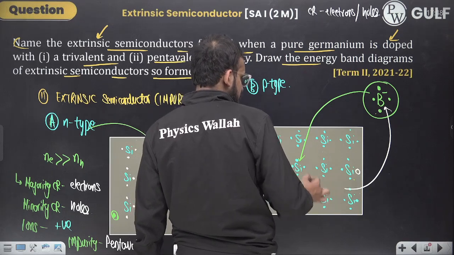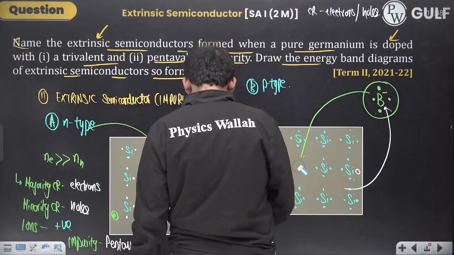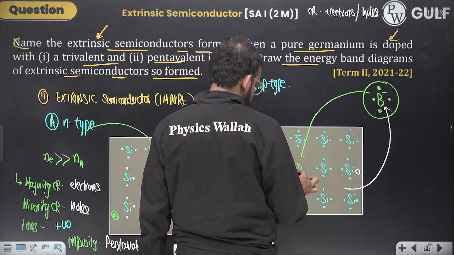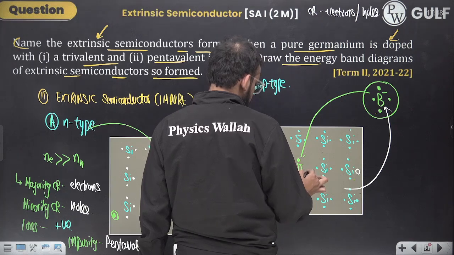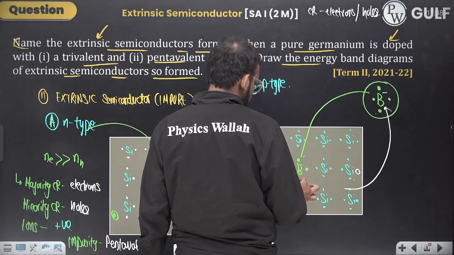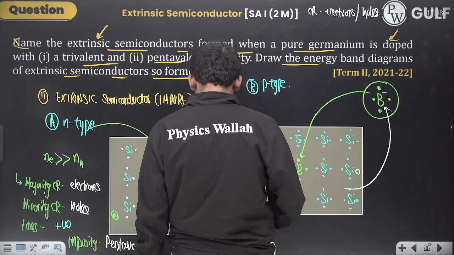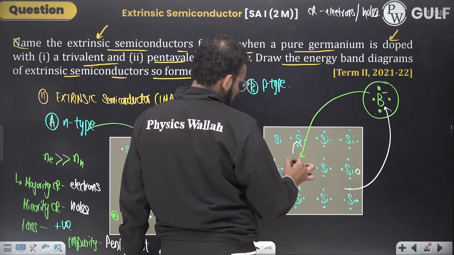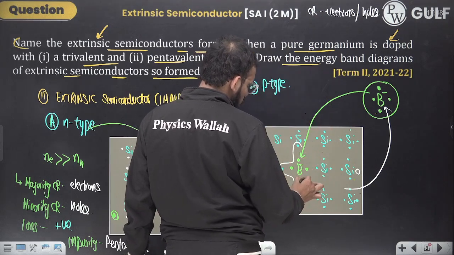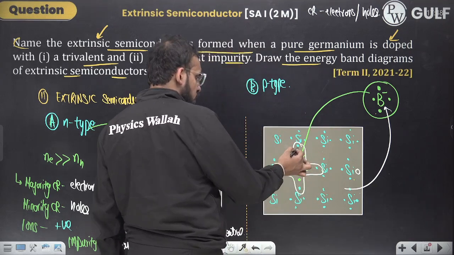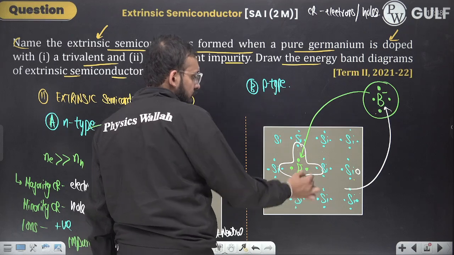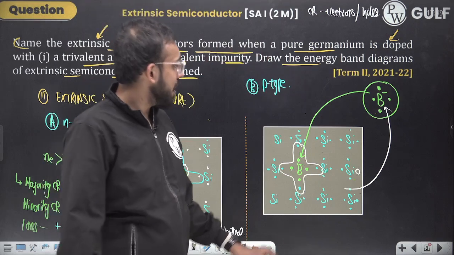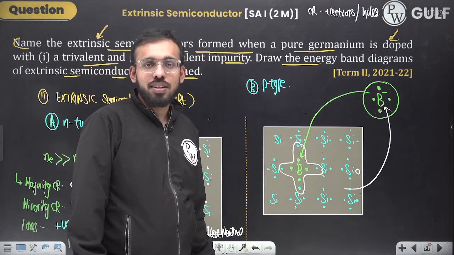Let me erase this and draw the boron. 1, 2, 3, 4. Now can I form the covalent bond? Yes sir, you can. 1, 2, 3, 4, 5, 6, 7, 8. 8 electrons in the valence shell. And done.